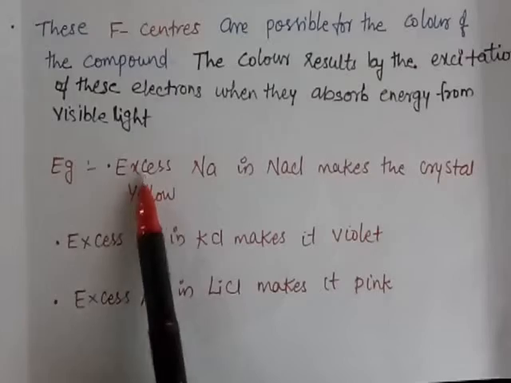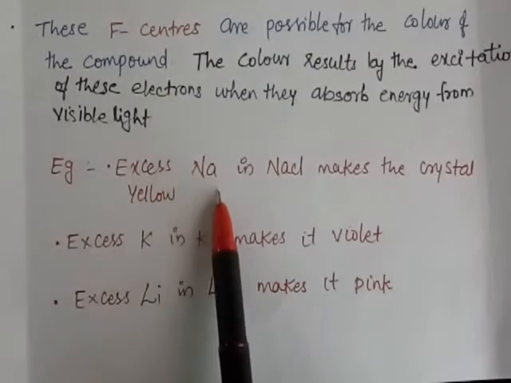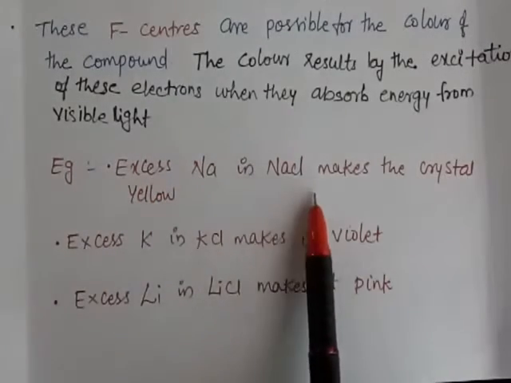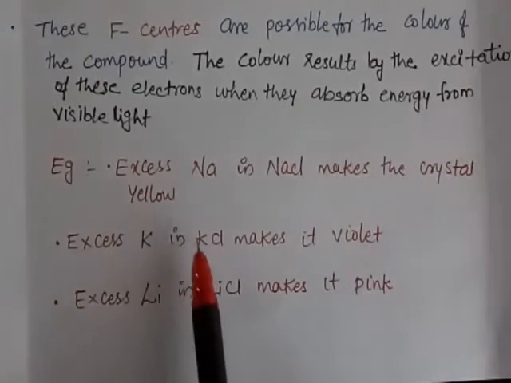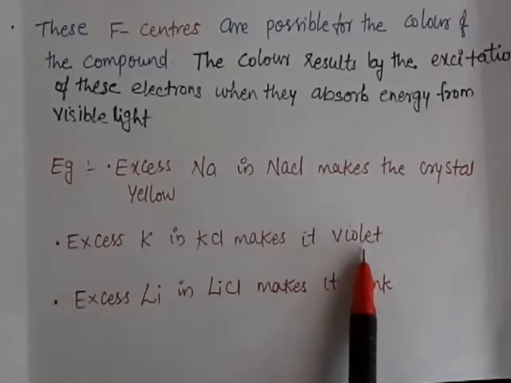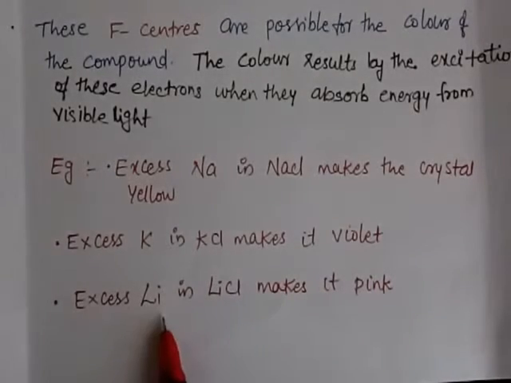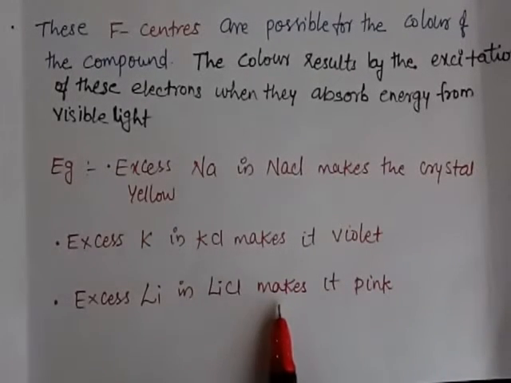Then the examples are the excess sodium in NaCl which makes the crystal yellow. Then the other one is the excess potassium in KCl which makes it violet. Then the excess lithium in LiCl which makes it pink. Okay.